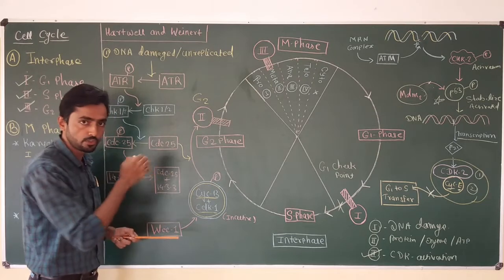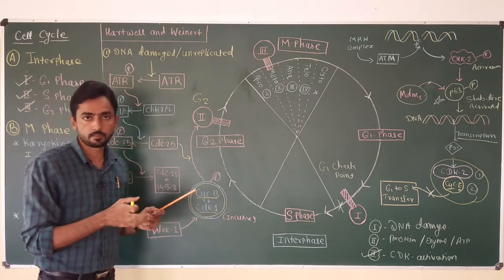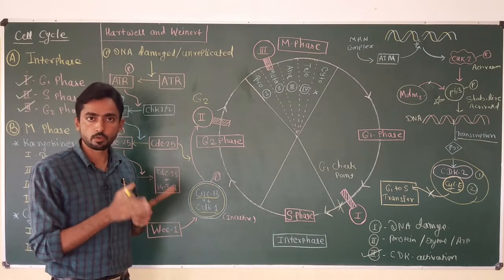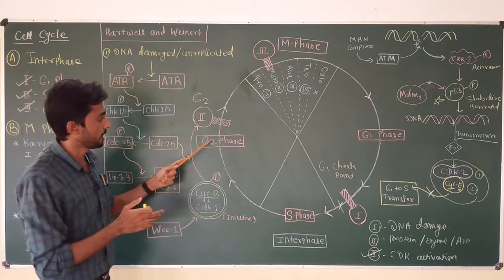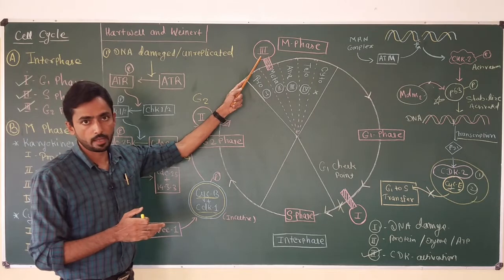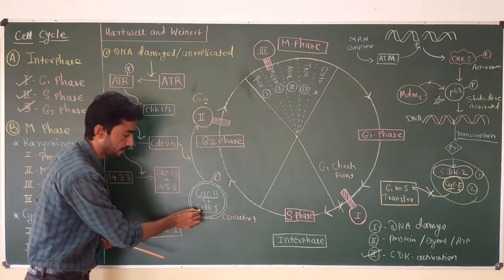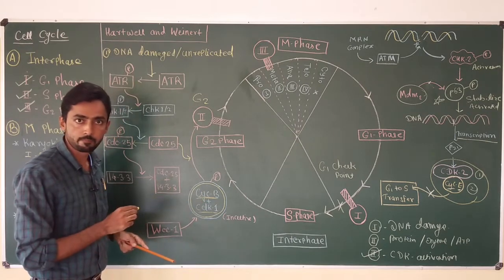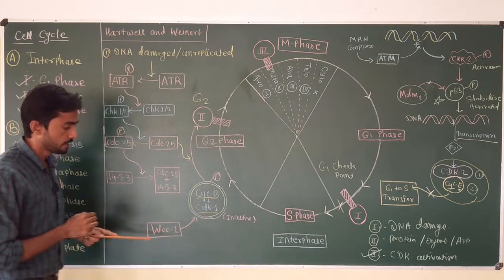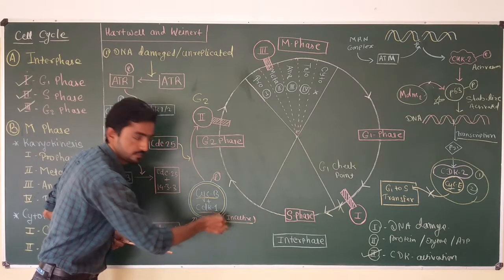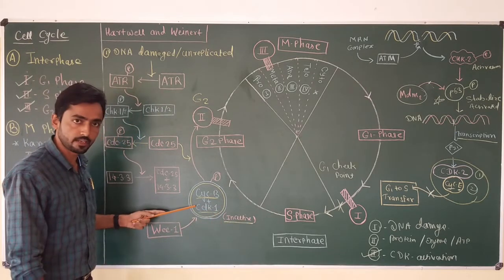This complex ensures that a correct cell, one which has a normal amount of DNA and a normal amount of different types of protein, can enter from G2 to M phase. So the movement of the cell is mainly controlled by the CDK1 and cyclin B complex. Okay, but this complex is generally present in an inactive form inside the cell. And why is this complex inactive?